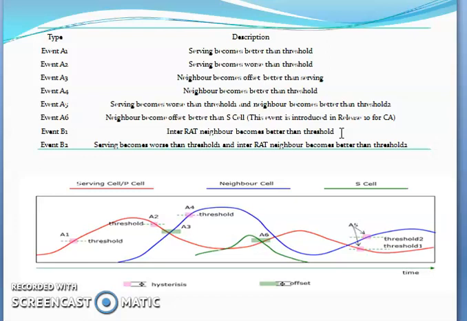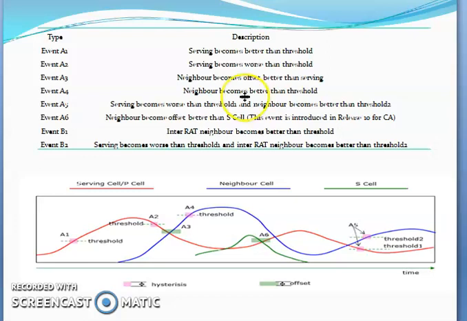If the priority is decided for 2G, then you search the 2G cells first, and if not found, then search for the 3G cells. That is also based on your RSRP and RSRQ thresholds and your offset value.